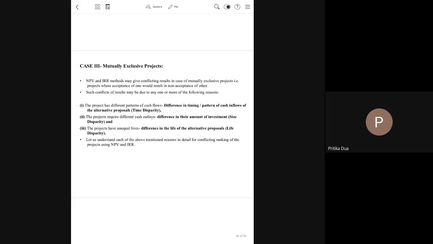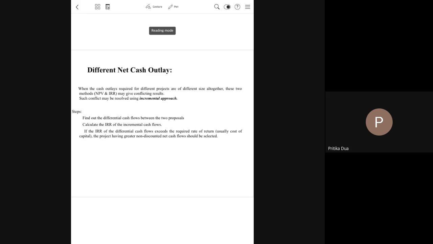Second, when there is size disparity, the cost of one project, that is the amount of investment in one project, is different from the other projects in question. And third is when the projects have unequal lives. So let us see each of these situations. We start with the size disparity.